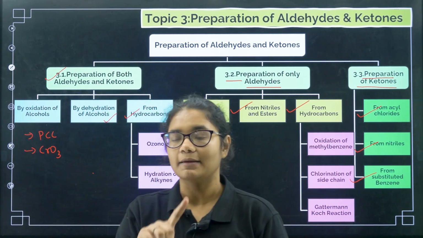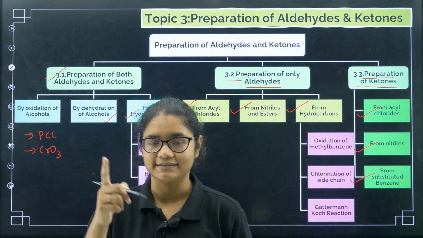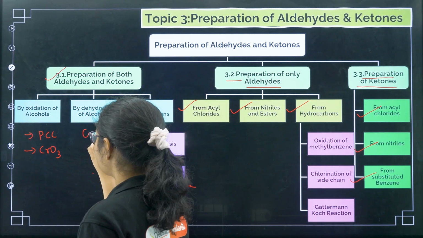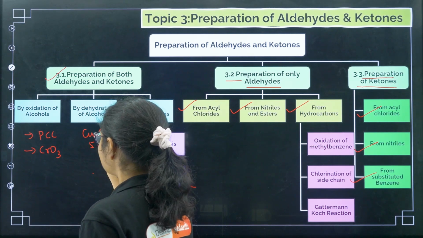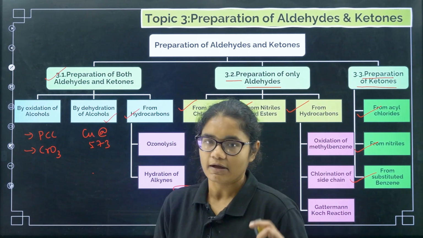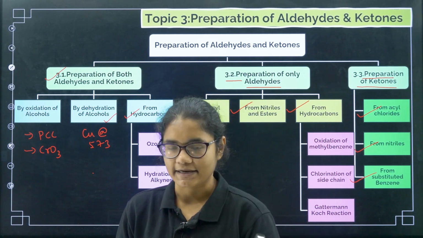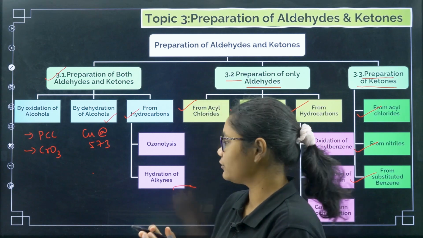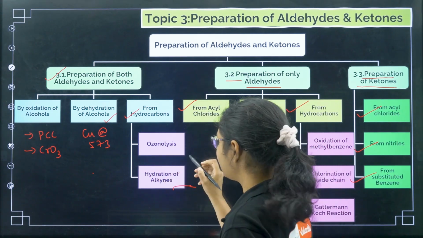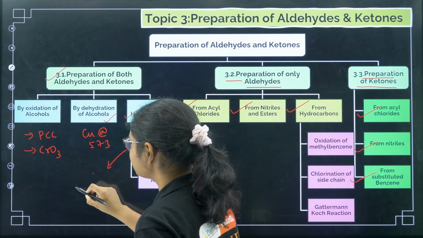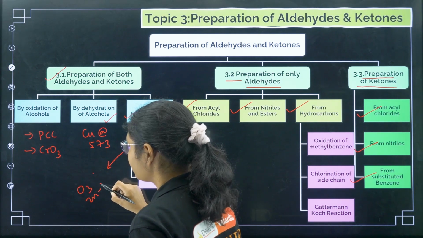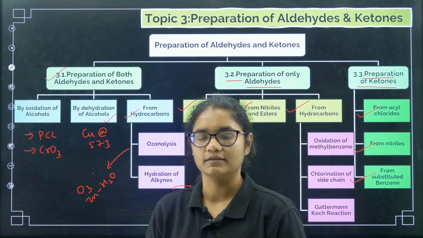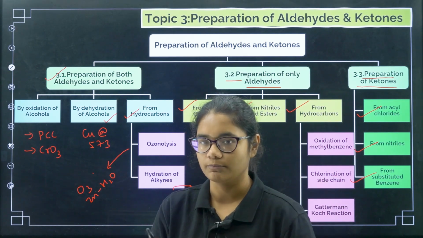Here primary alcohols will get converted to aldehydes and secondary alcohols will get converted to ketones. Next, by dehydrogenation of alcohol, here the reagent is copper at 573 Kelvin. Again, primary alcohols will give you aldehydes, secondary alcohols will give you ketones. Now coming to hydrocarbons, under hydrocarbons we have ozonolysis. The reagent for ozonolysis is O3 and zinc water. You have to divide the double bond and add oxygen on both sides.